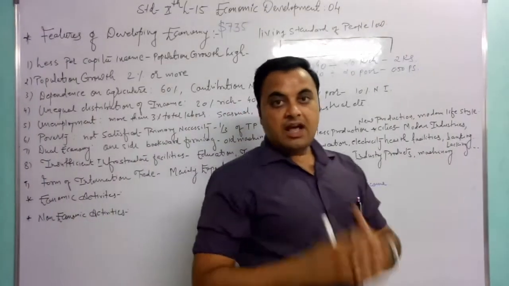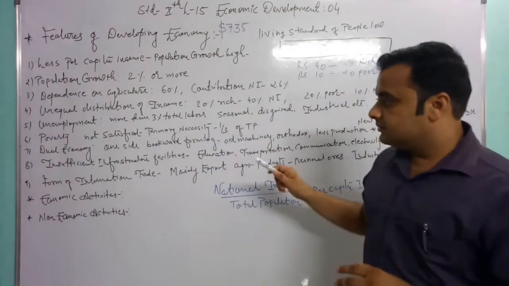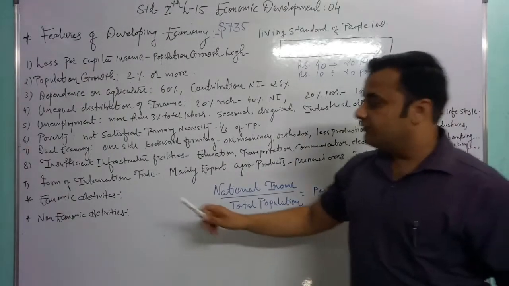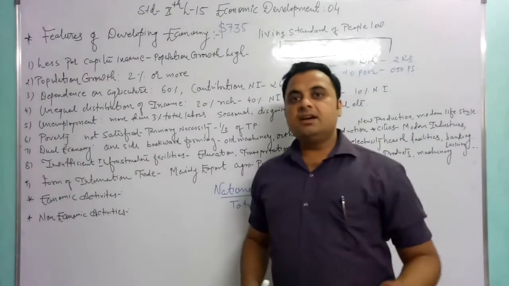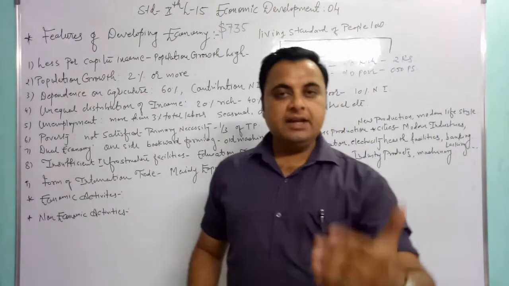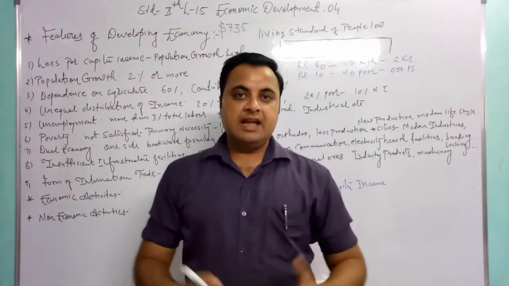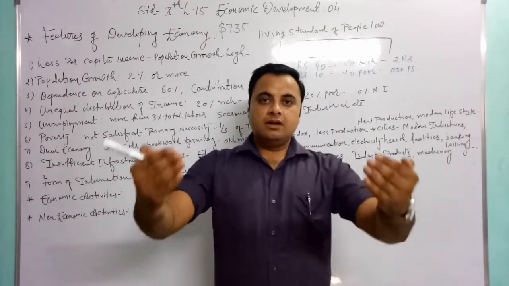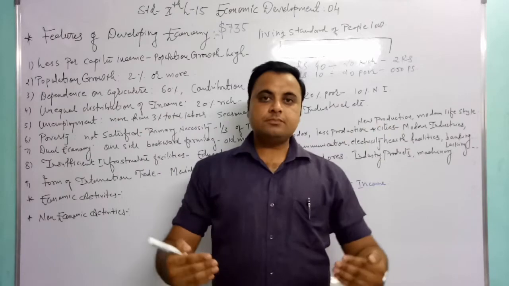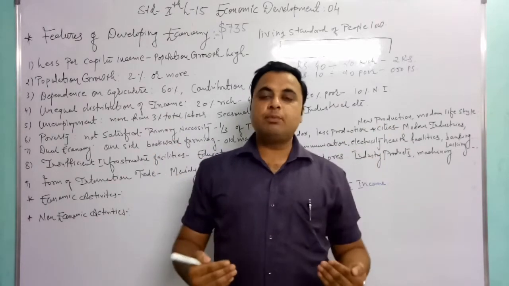And the last point of these features is the form of international trade. This country mainly exports agriculture or agro products and imports machineries, mineral oils, petroleum, very costly products.